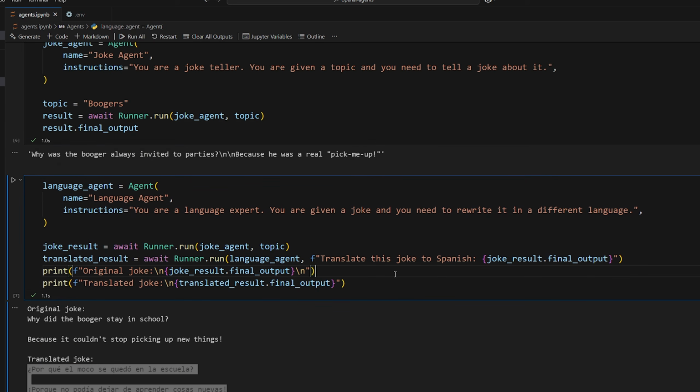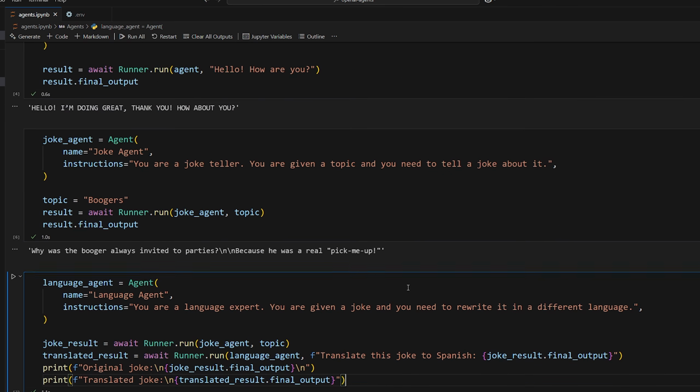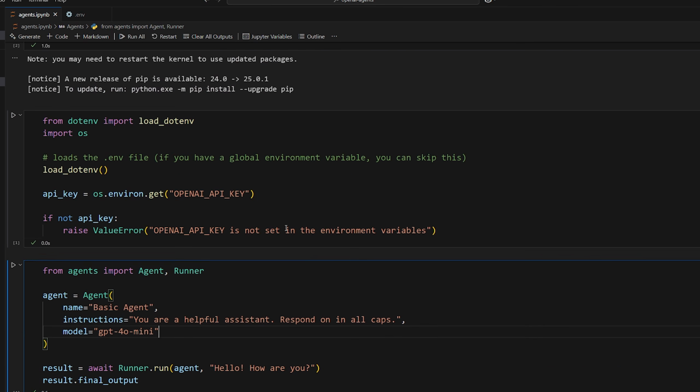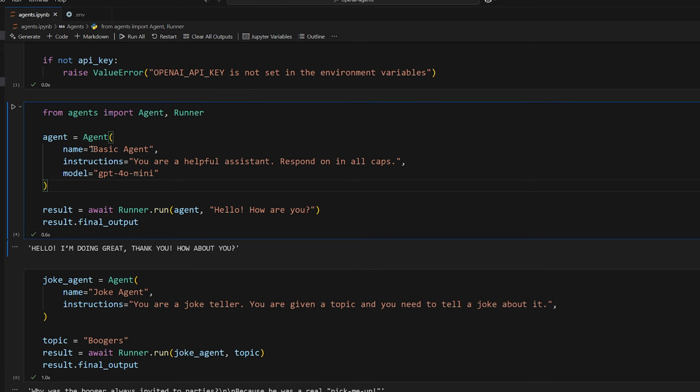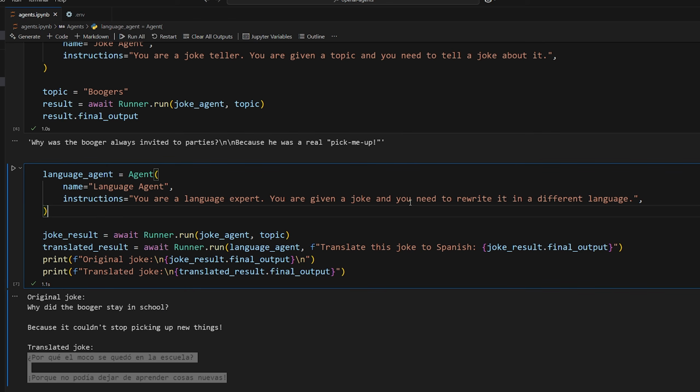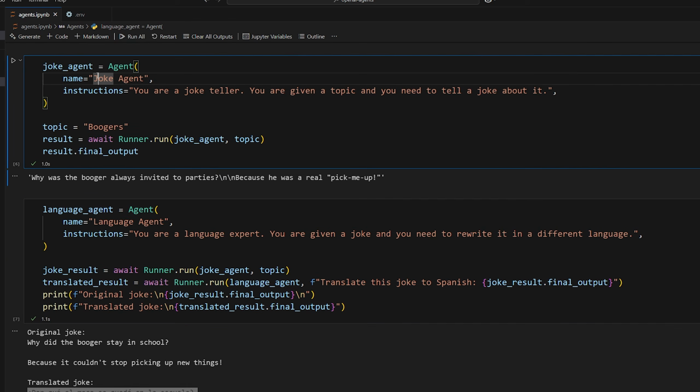Pretty cool. Of course, you can make this even more advanced by having it accept a language dynamically. So you could get input from the user, for example, and then pass that into the template string that you craft before passing into the language agent. But that's it. That is how you can create agents using the OpenAI Agents SDK. It's really easy. All you have to do is give them a name, some instructions to follow, and then if you want to, you can specify a model to use as well. And then if you want to have agents work together, you simply run one agent, take the output of the first agent, and then pass it in as input into a string to the second agent.